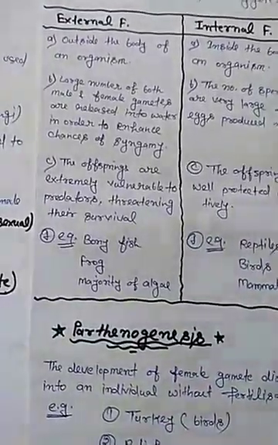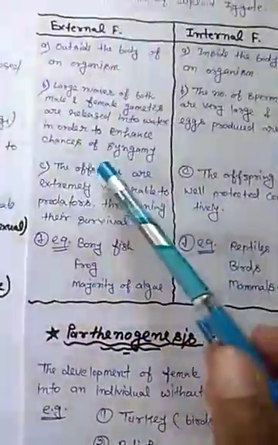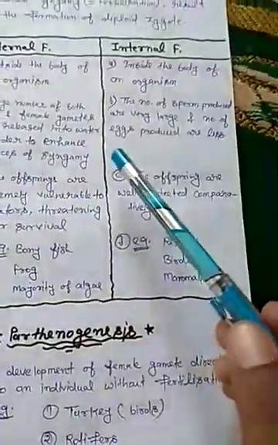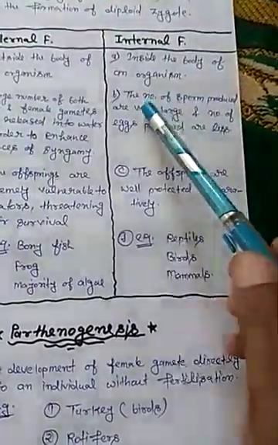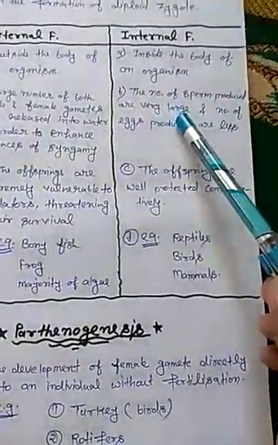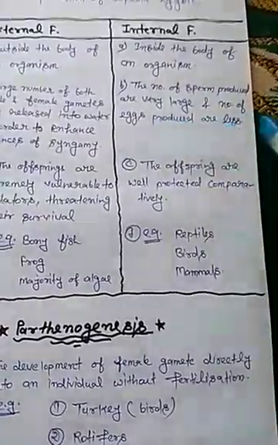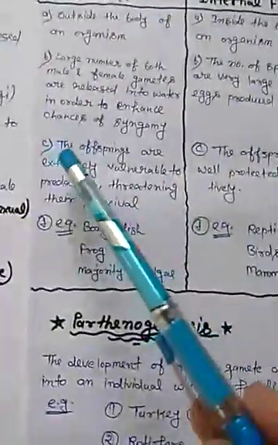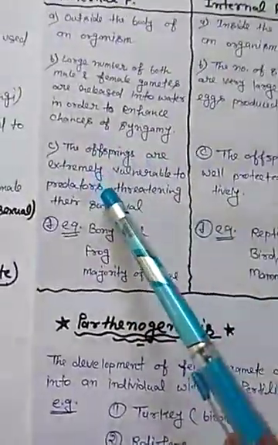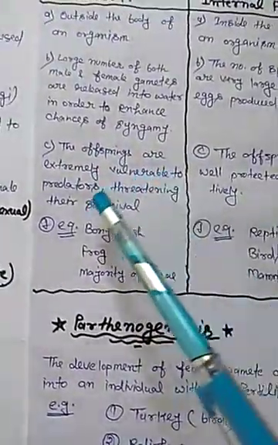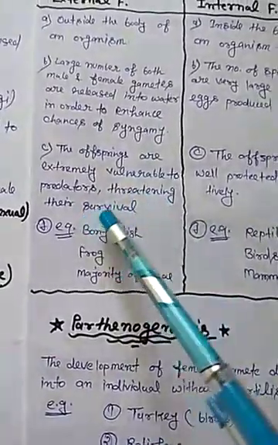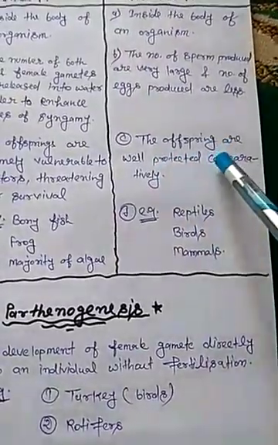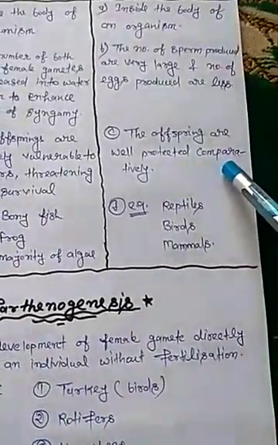In external fertilization, a large number of both male and female gametes are released into water in order to enhance the chances of syngamy. In internal fertilization, the number of sperm produced is very large and the number of eggs produced is less. In external fertilization, the offspring are extremely vulnerable to predators threatening their survival, but in internal fertilization, the offspring are comparatively well protected.